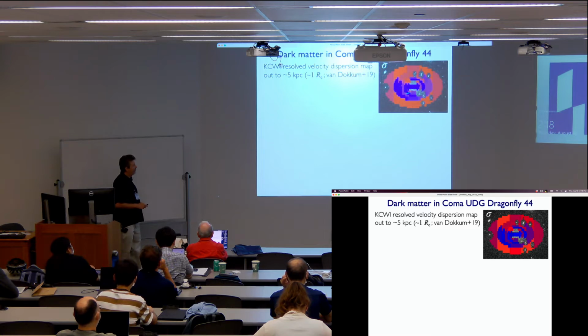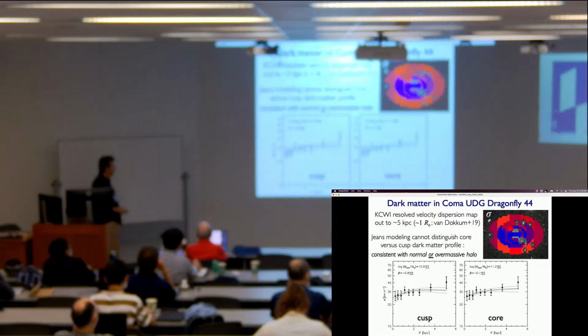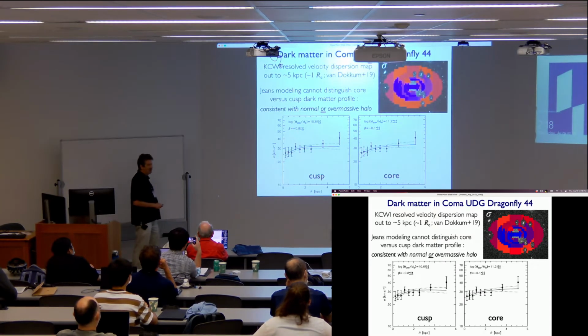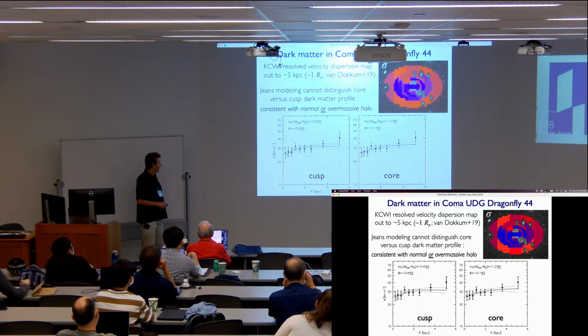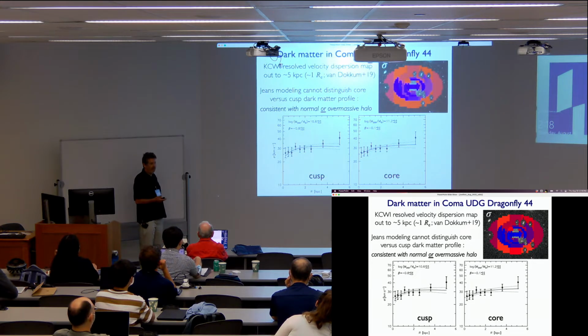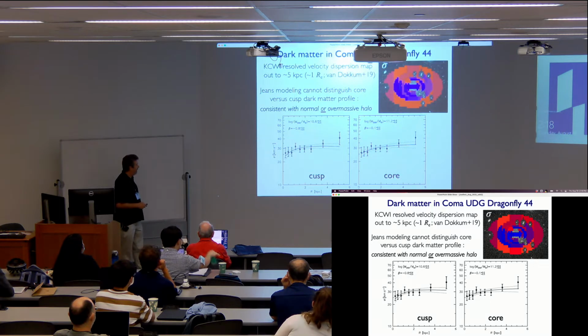This is the heat map here. You can see by eye that it's cold in the center and warm in the outer parts. In one dimension it looks like this, these data points being the rising velocity dispersion profile. It goes out to about 5 kiloparsecs. The problem is that's not enough to get you to the virial radius, and you still have some room to play with things like the cusp-core, anisotropy, all the degrees of freedom you have here, not to mention potential triaxiality. You can't really definitively determine the halo mass.